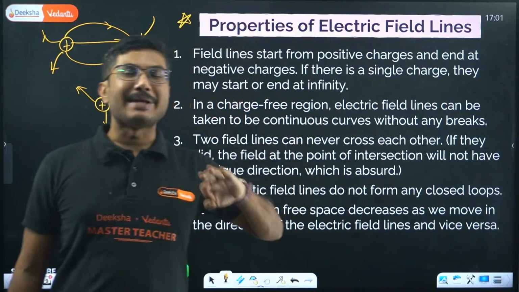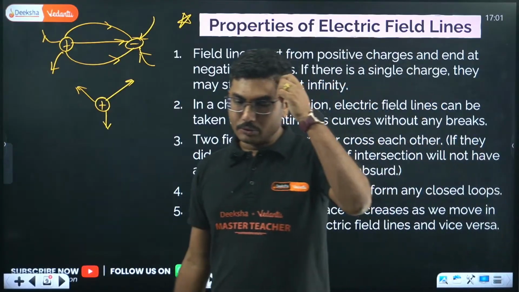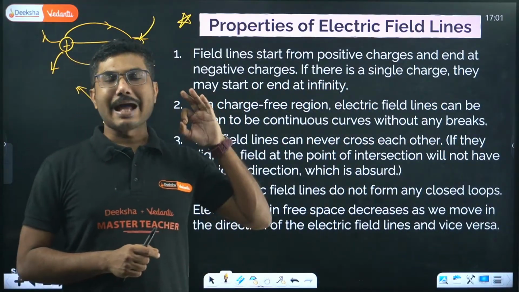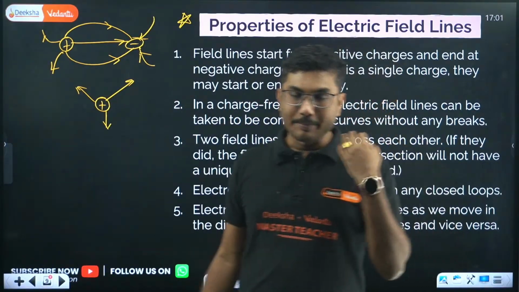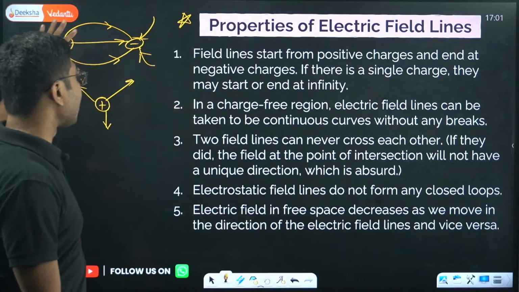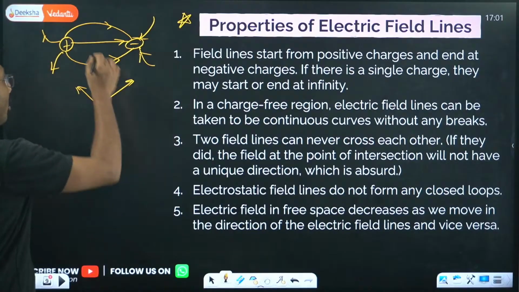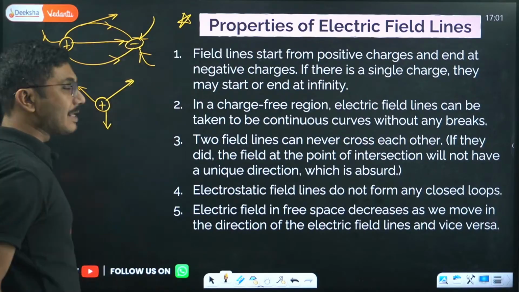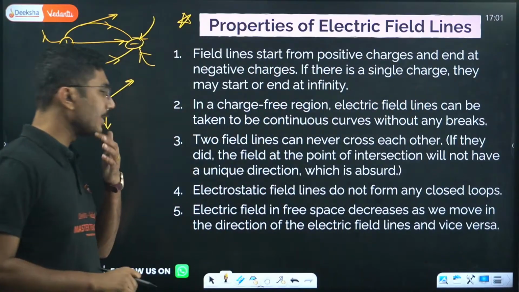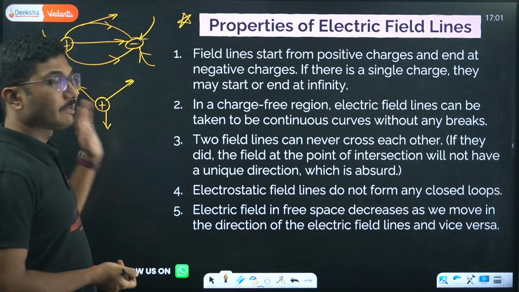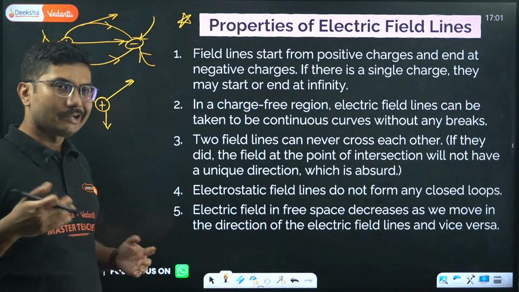Electric field can sometimes be abstract. Unlike forces, where you can see the direction between two charges, the electric field is an abstract concept. It does not have a proper way to represent it, so to represent the electric field, we use a diagram. That diagram is called electric field lines. If you draw a tangent at any point, that tangent gives you the direction of the electric field at that point. I think that is also a property of electric field lines. So it is a pictorial or vector representation of the electric field.